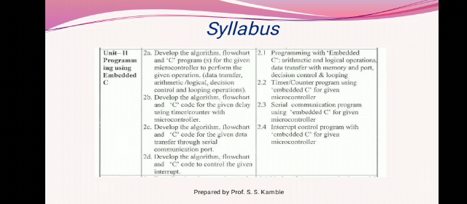And the second chapter contains programming using embedded C. In embedded system, we have to do the programming in C. Generally, the embedded system is nothing but the combination of hardware and software. So after hardware, we have to study the software part, that means how to write the code for this embedded system. And generally here in this syllabus we have to discuss the programming in C, which contains arithmetic and logical operations, data transfer with memory and port, decision control and looping.